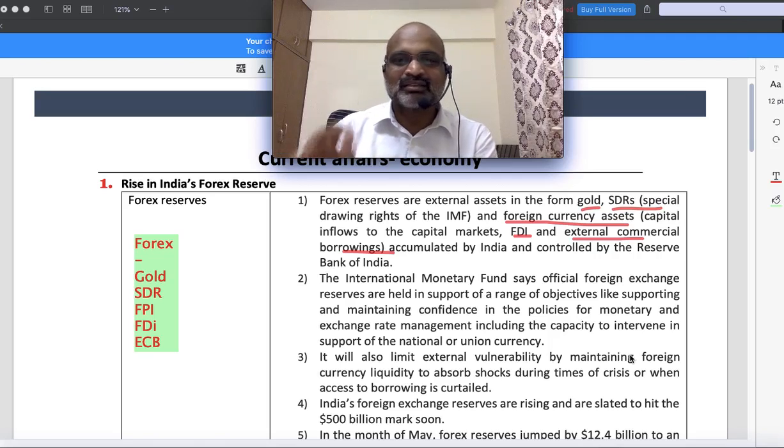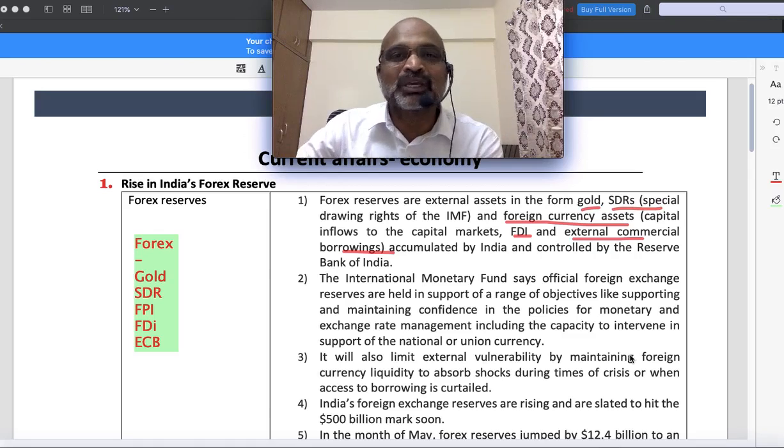Foreign exchange reserves, according to the latest current affairs, I'm telling you, because the IMF is a big concept about SDR, etc. I will cover it separately. As of now, you understand this is all foreign exchange, which is actually controlled by whom? The Reserve Bank of India, which is the central bank of India.